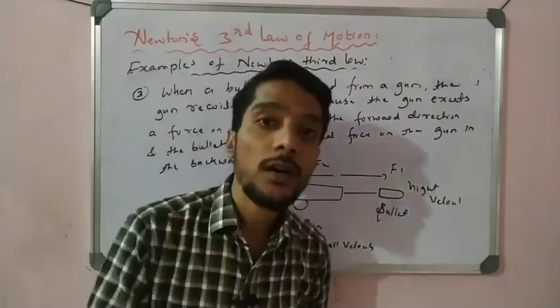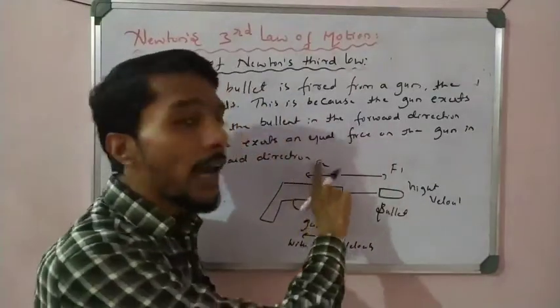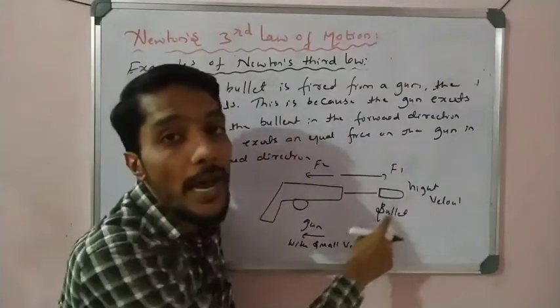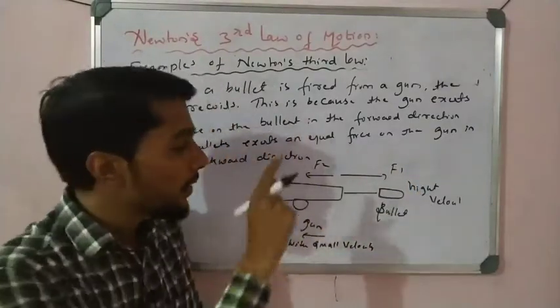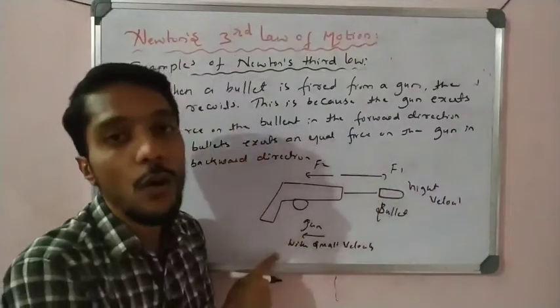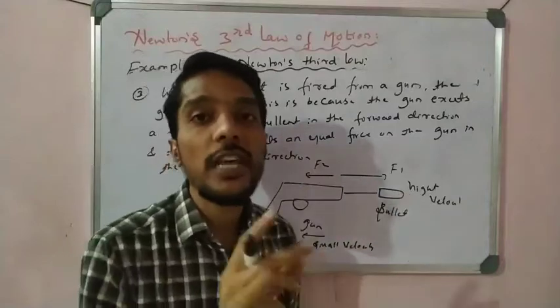Remember that in Newton's third law, both forces are equal, but they do not produce equal magnitudes of acceleration. For example, the acceleration of the bullet is higher than that of the recoil.